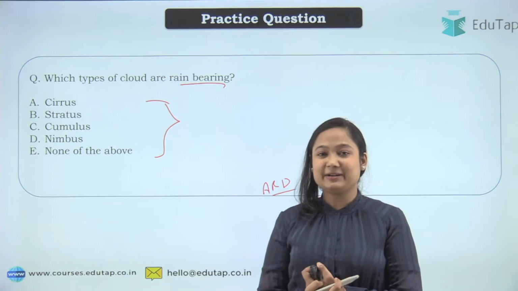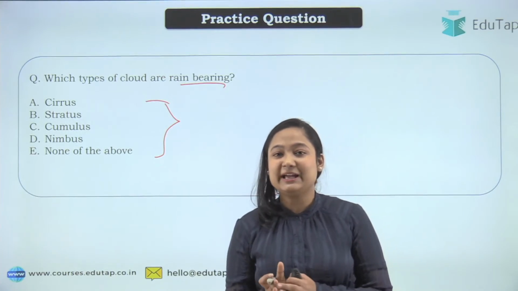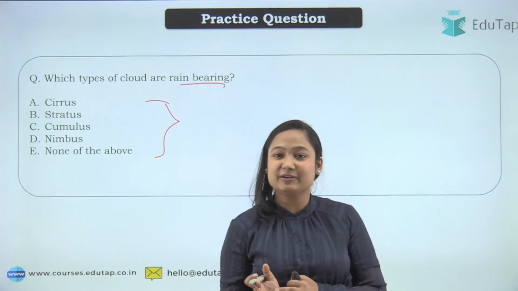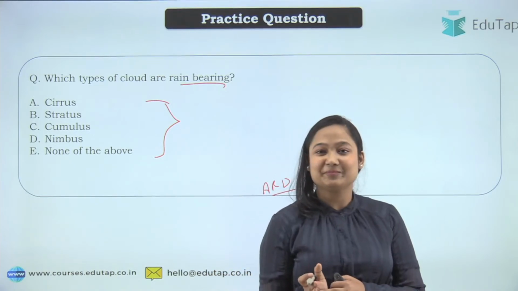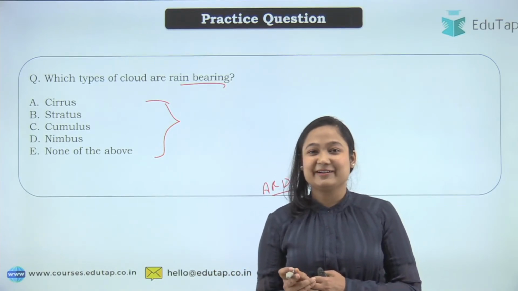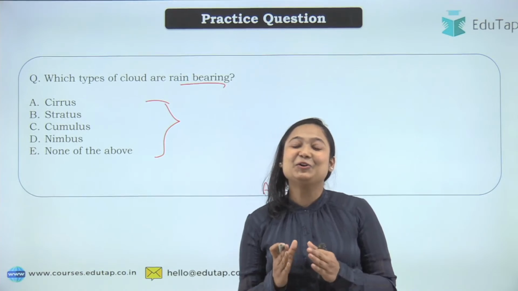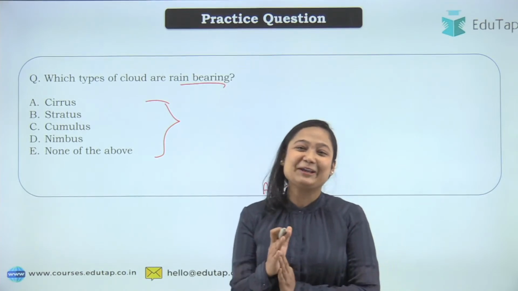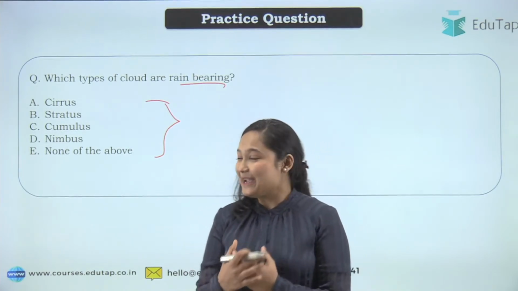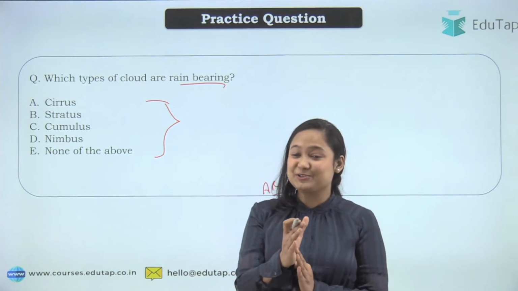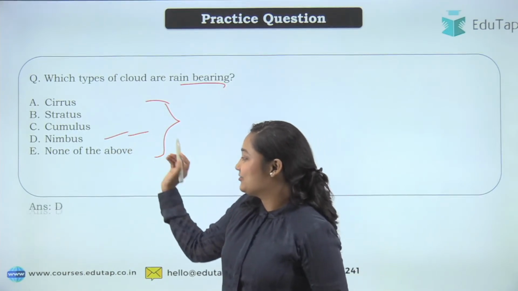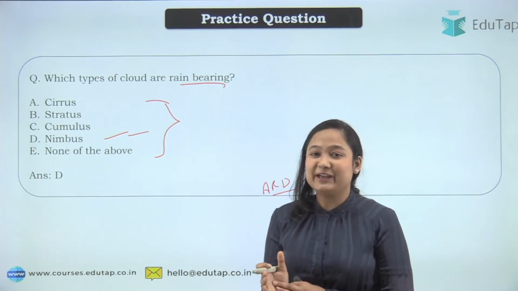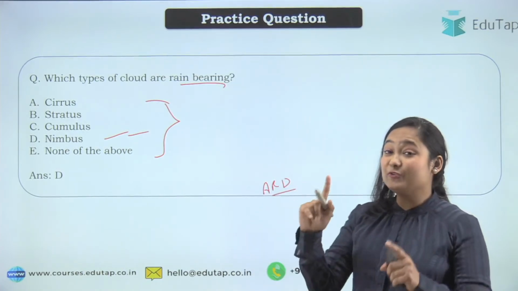Okay, Suraj has attempted the answer. Purple has attempted the answer. Okay, Puneet, very good. Very good, very good. All of you are giving the correct answer. That means I am successful in teaching you what I should teach you. So the correct answer will of course be Nimbus. Very good. Okay, now let's move to the PYQ.